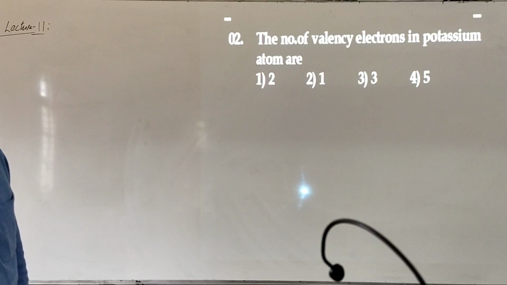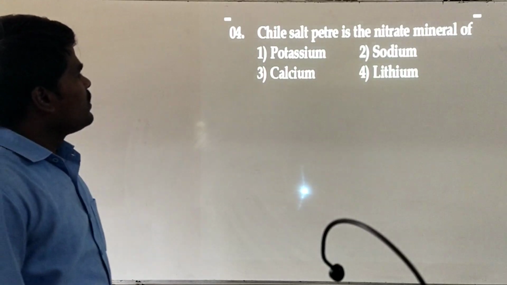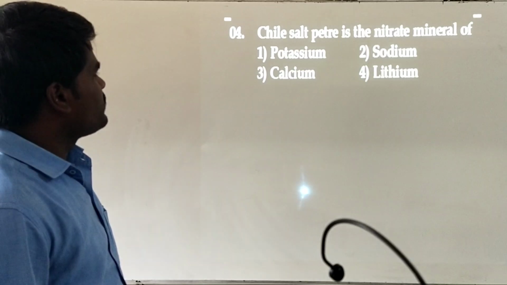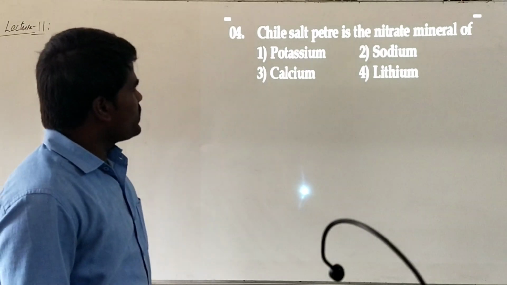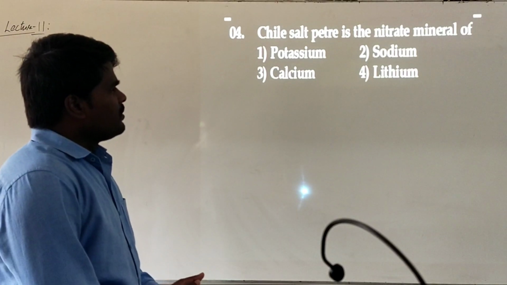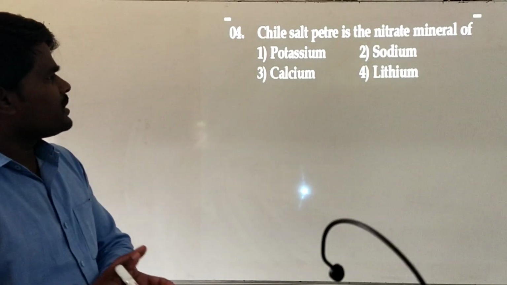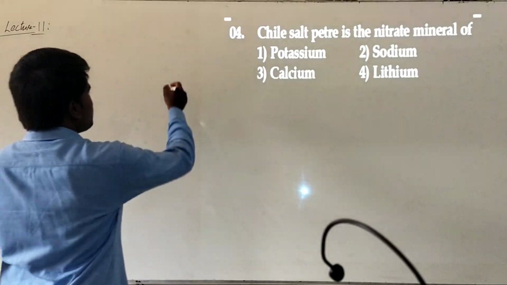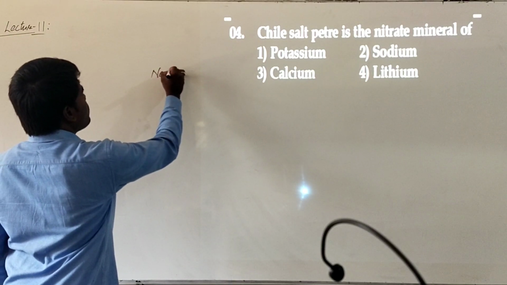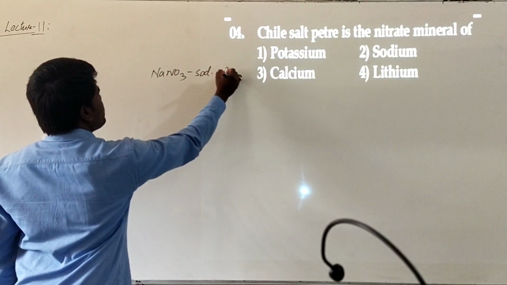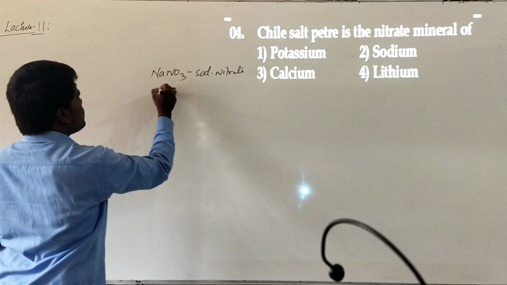Now, you see the next question. Chile saltpeter is the nitrate mineral of: potassium, sodium, calcium, lithium. Actually, it is a mineral. The nitrate mineral is generally called Chile saltpeter or Indian saltpeter. This particular NaNO3, sodium nitrate. What is this? Sodium nitrate is generally regarded as Chile saltpeter.